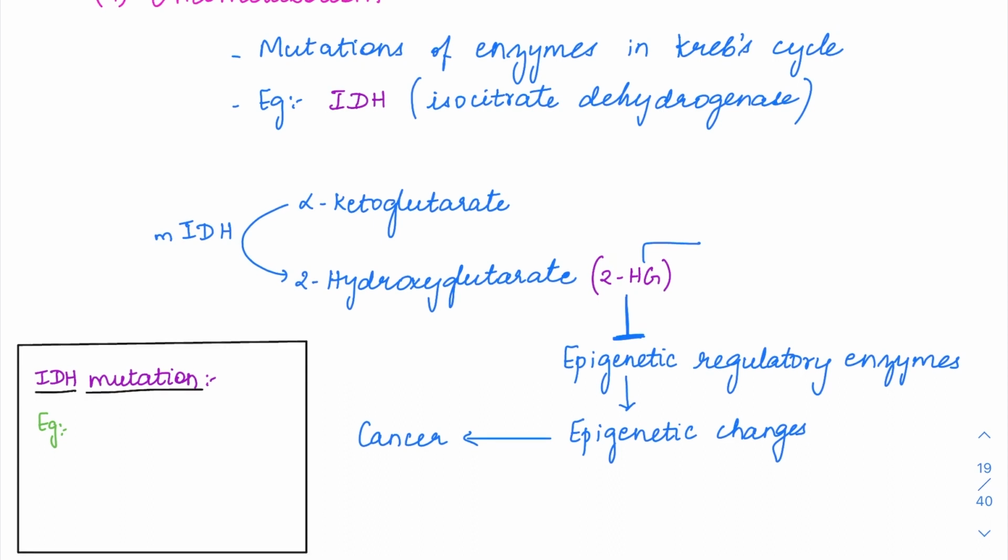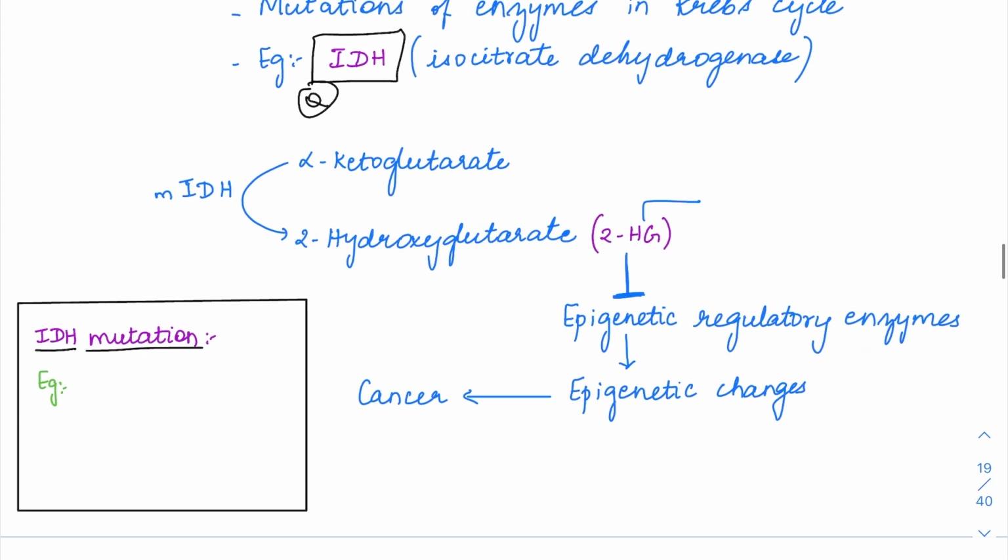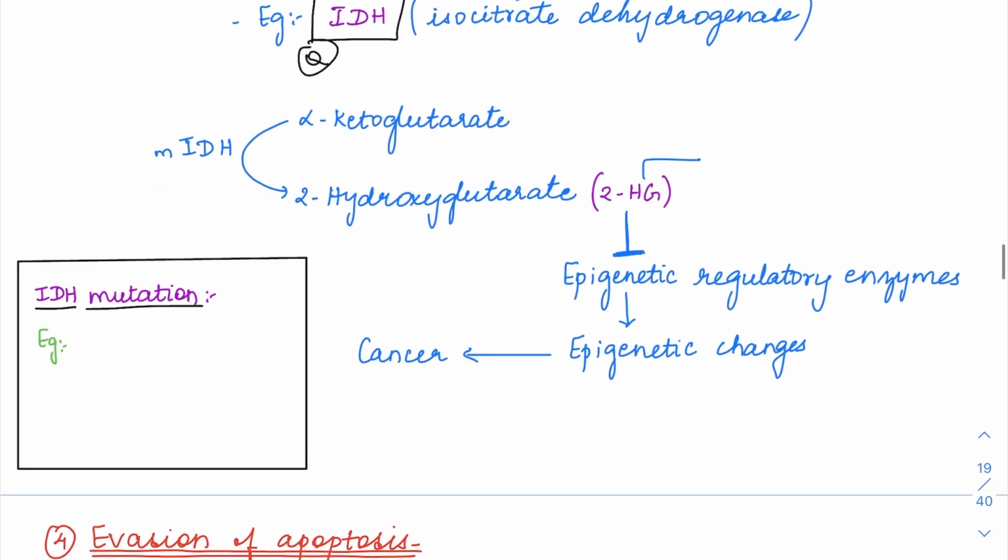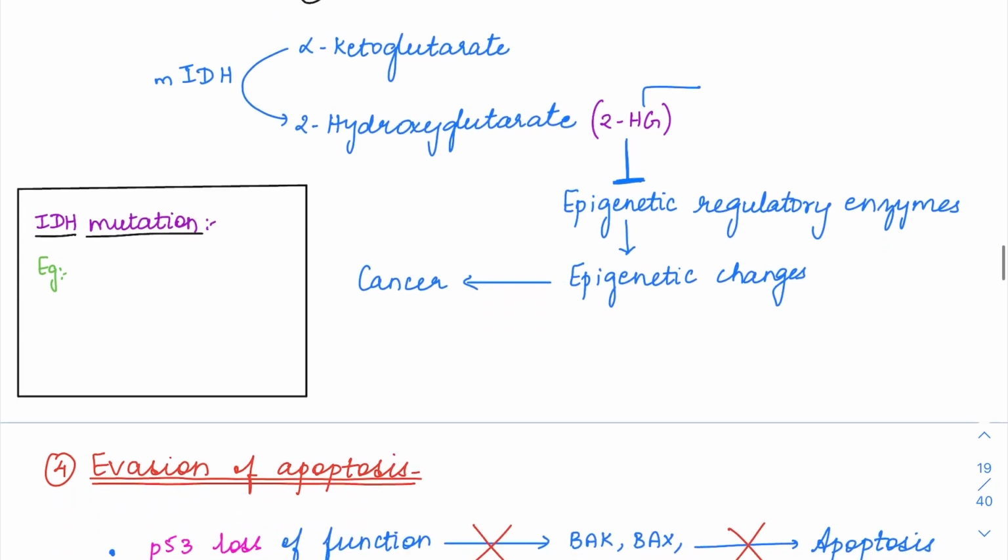One such example is isocitrate dehydrogenase, IDH. It is an upcoming mutation usually. So isocitrate dehydrogenase is mutated. Normally isocitrate dehydrogenase is going to catalyze some other reaction, but in oncometabolism, what will happen? This mutated IDH is going to convert alpha ketoglutarate, which is the normal substrate, into an oncometabolite called 2-hydroxyglutarate. So instead of forming the usual product, it is going to form 2-hydroxyglutarate, which is the oncometabolite.